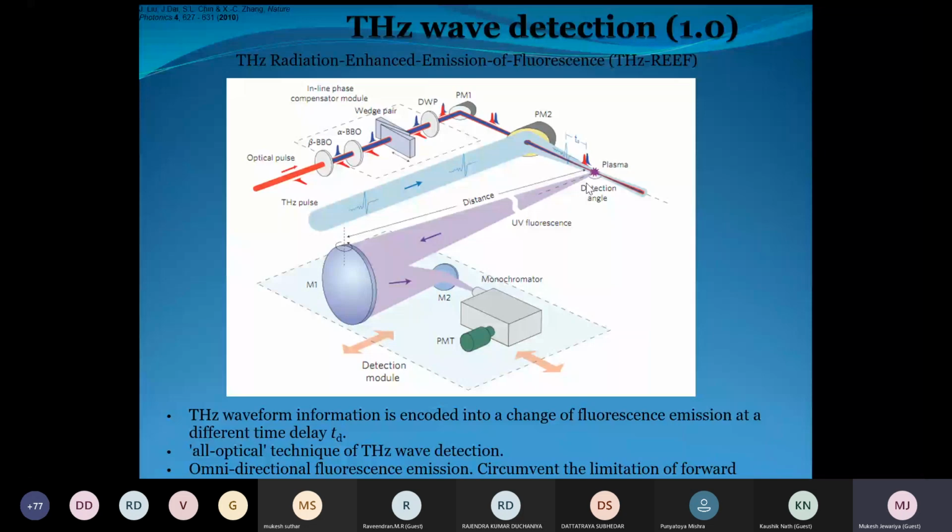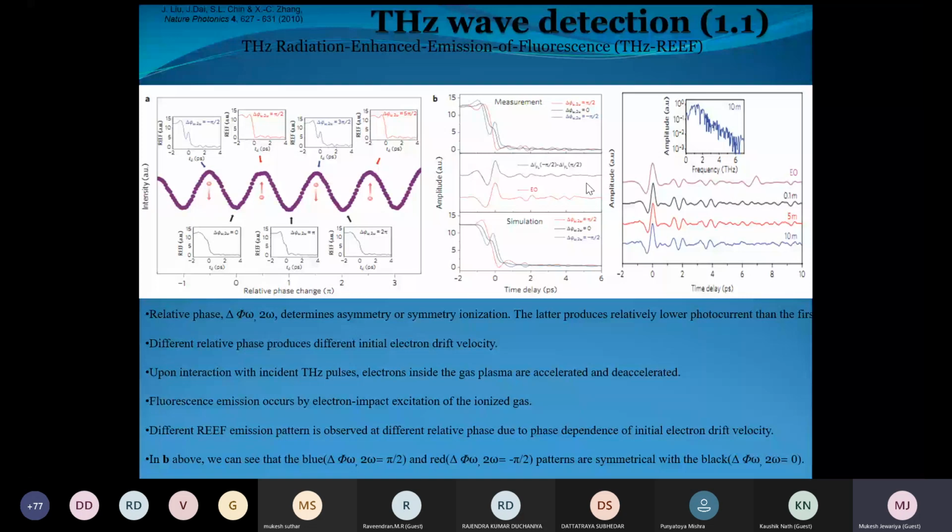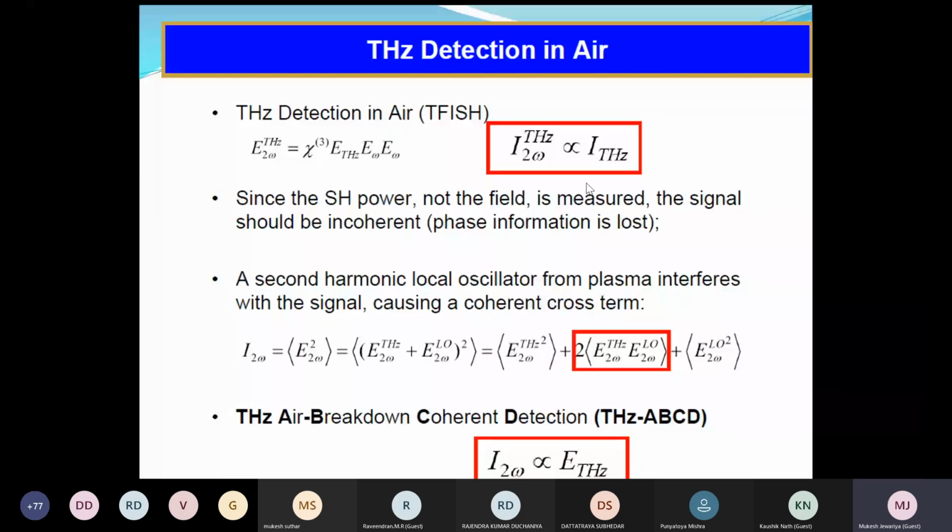You can locate a body under the soil. These are the detections; as I said, air breakdown is the mechanism for this. So this is ABCD; I will not go into detail.